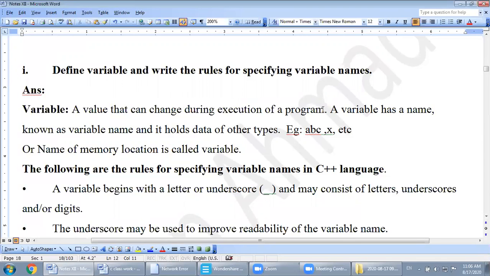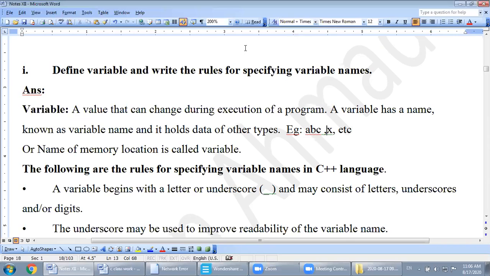Name of memory location is called variable. A variable has a name known as variable name and it holds data of different types. For example, the name of variable, let's say ABC, X, etc. There are different kinds of variables or different lengths of variable.